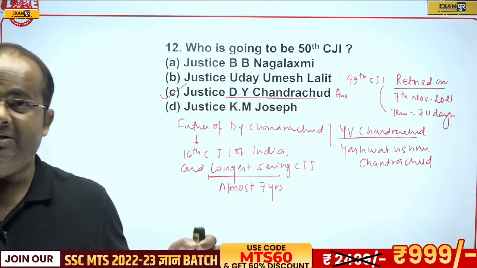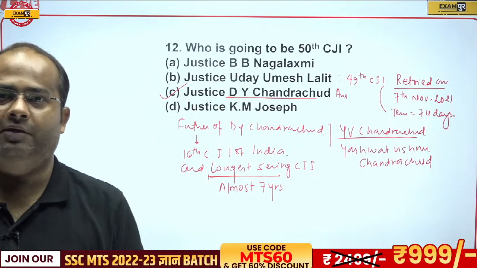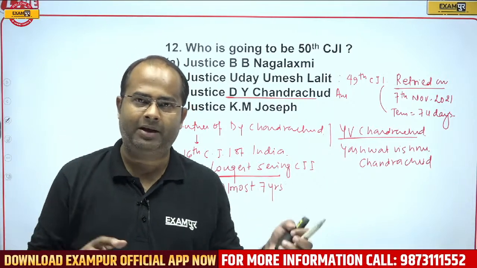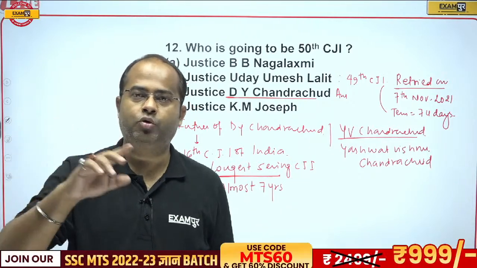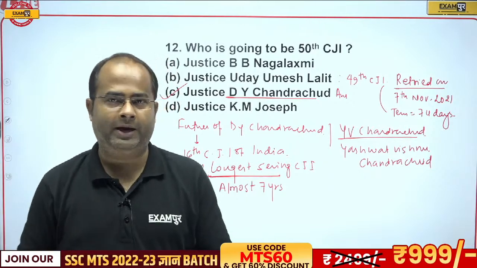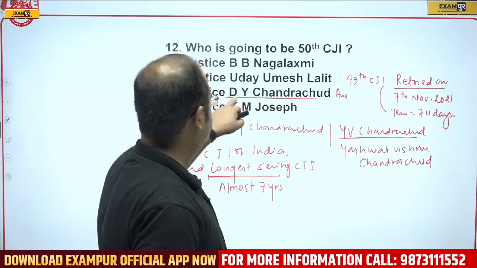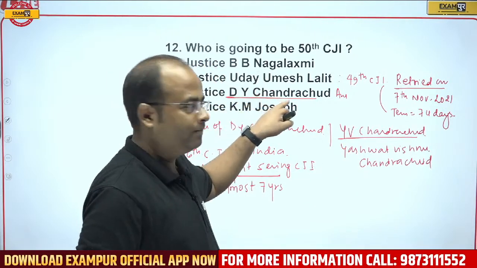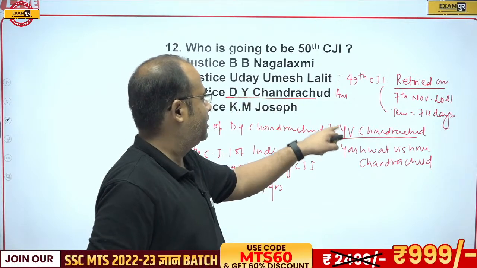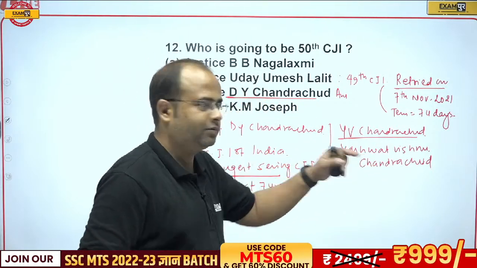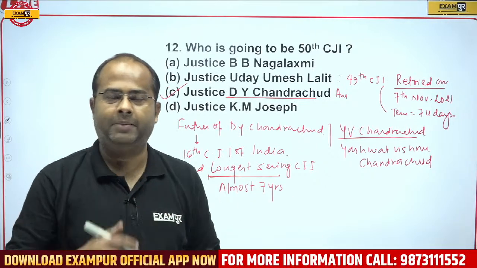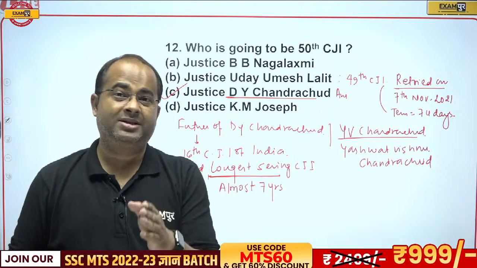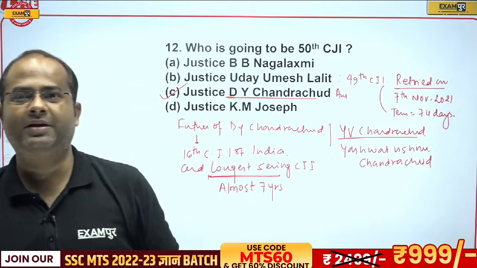So his father was the 16th CJI of India and the longest serving. Guys, in Maharashtra and Gujarat, it is a custom to write the name of the father after your name. So Dhananjay Yashwant Chandrachud, and the grandfather of D.Y. Chandrachud was Vishnu Chandrachud. So Yashwant Vishnu Chandrachud, his father, was the 16th CJI of India and the longest serving CJI.